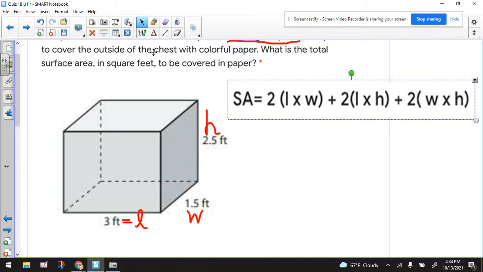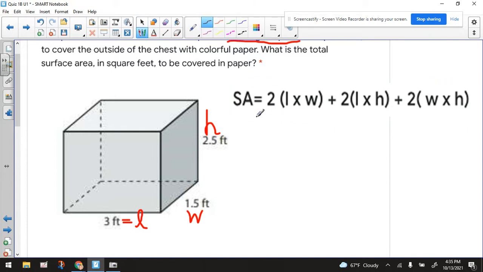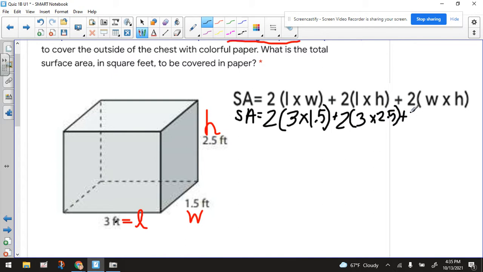All right, so next, let's write down surface area equals, and then let's put in the values. So for the length, we're saying that that's 3, times the width, we're saying that that's 1.5, plus the length, 3, and the height, 2.5 or 2 and 5 tenths, plus 2 times the width is 1 and 5 tenths, and the height we're saying is 2 and 5 tenths.